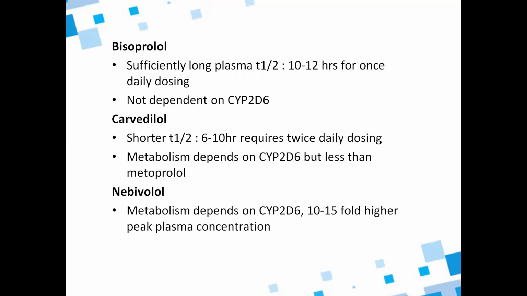Bisoprolol has a sufficiently long plasma half-life, 10 to 12 hours, for once daily dosing. It is not dependent on the enzyme. Carvedilol has a shorter half-life, 6 to 10 hours, and requires twice daily dosing. Its metabolism depends on cytochrome P2D6 like metoprolol, but less than metoprolol. Nebivolol also depends on cytochrome P2D6. It has a 10 to 15-fold higher peak plasma concentration.